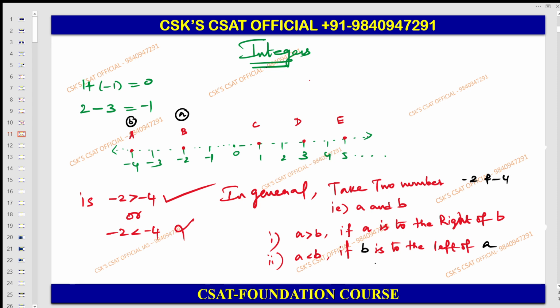Check that one. Guys, check that one. Which is better? Absolutely no. That is why you need to be very careful. Be careful in this kind of thing. If A is to the left of B, then A is lesser than B. So in general, you have to work on this very clearly.